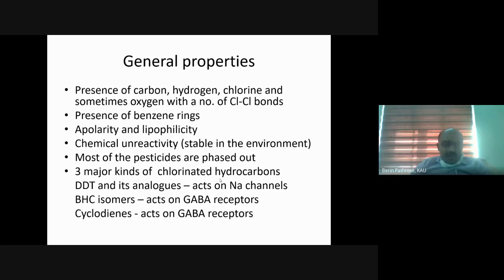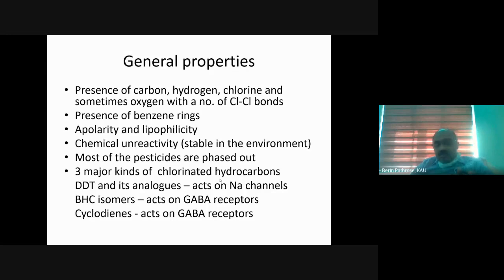Organochlorines are organic pesticides, so they invariably contain carbon, along with mostly hydrogen. One typical feature is that we will have a chlorine atom in organochlorine compounds. That's why it is called an organochlorine. Organic compounds usually have carbon and hydrogen, so along with that we have a chlorine atom. Sometimes we will have an oxygen atom too. So this is the basic chemical structure of organochlorines.